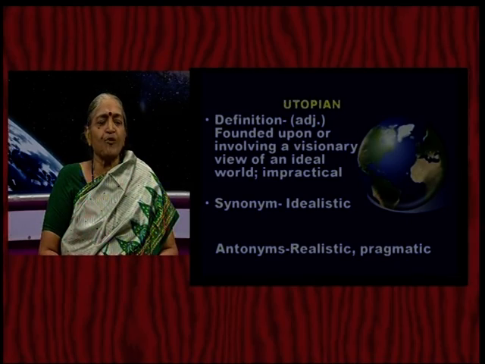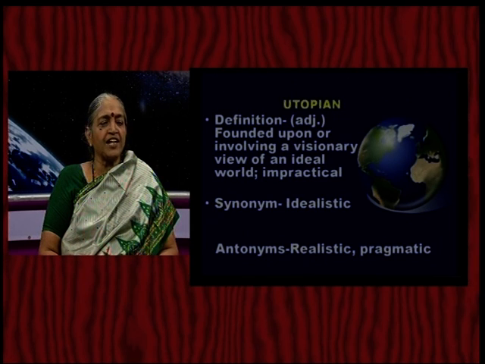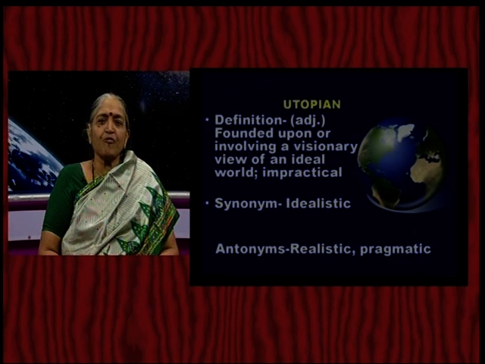Such a beautiful world is called a utopia, founded upon or involving a visionary view of an ideal world. And because people in the world do not believe in such a heavenly ideal place, the meaning is impractical. That means we are not ready to visualize a world that is full of people who are friendly, full of people who protect the earth. So, that is a utopia.